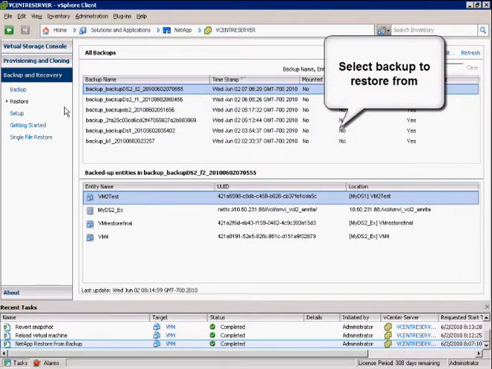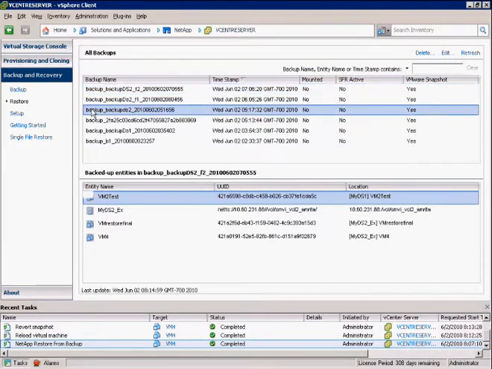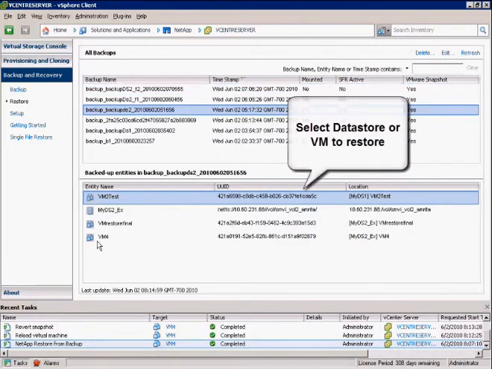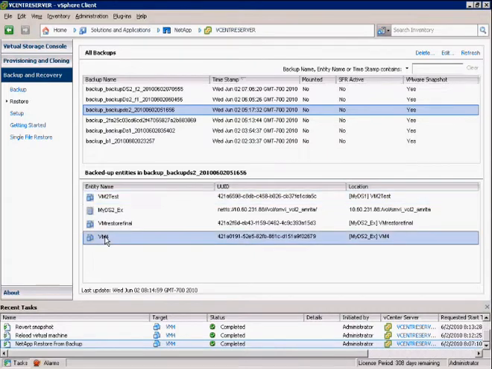You can select the backup that you want to restore from. You can also select the data store or VM that you want to restore. So right-click on the entity and select Restore. In this case, I'm going to select the VM.